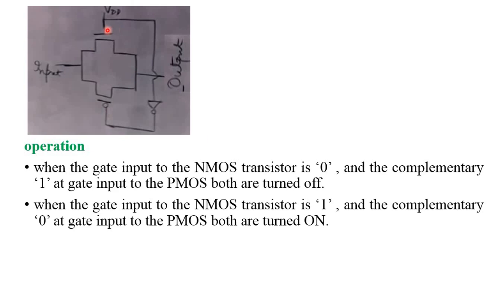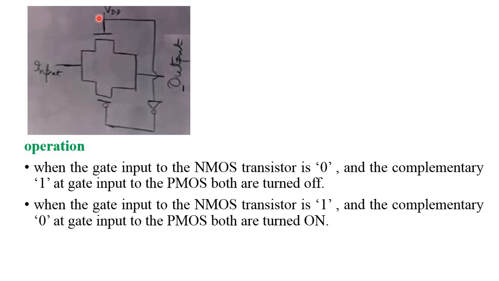If the NMOS gate is 0, it is off, and the complement is 1, so the PMOS is also off. Both are in the off state, so it simply acts as an open circuit, output is 0.